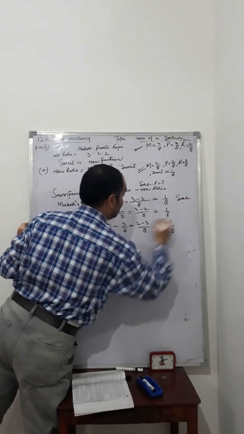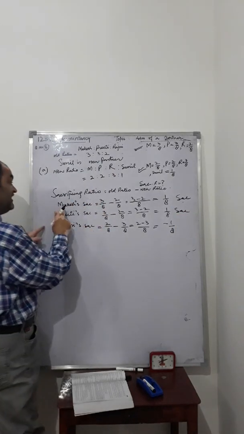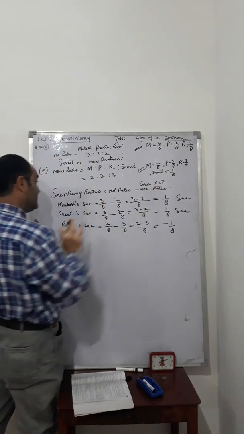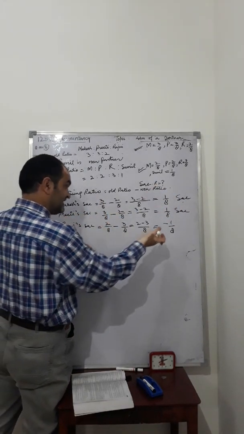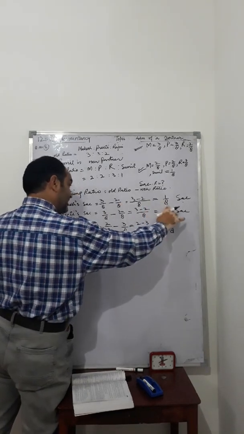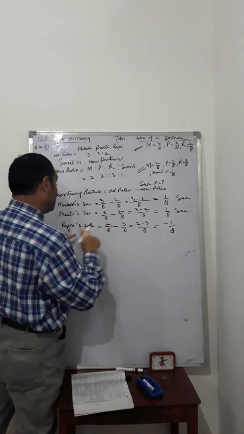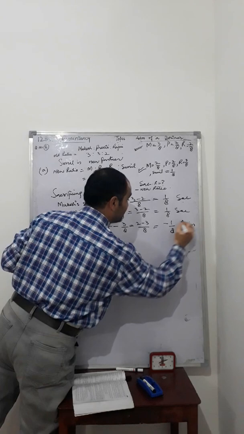Mukesh gives us a plus result, so Mukesh is sacrificing. Preeti gives a plus result, so Preeti is sacrificing. But Rajini is giving a negative result, that means Rajini is gaining. This is not sacrifice, it is gain because the result is negative.